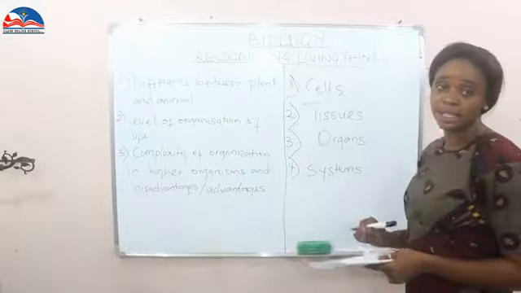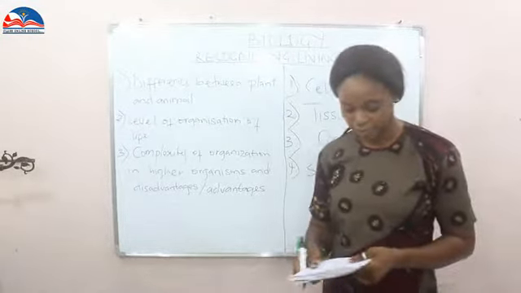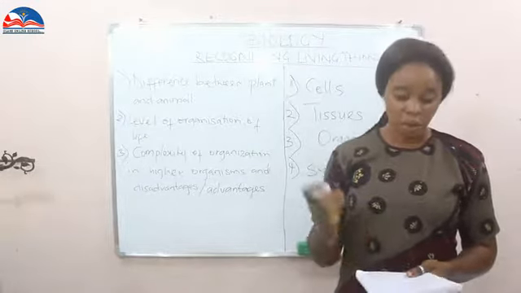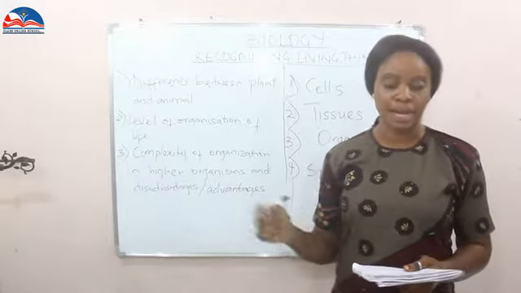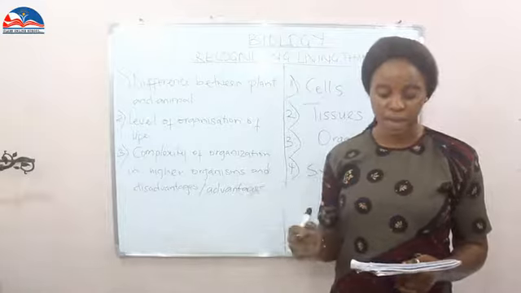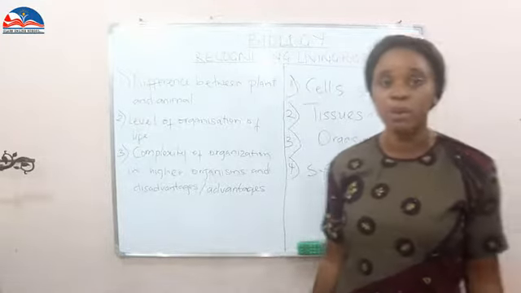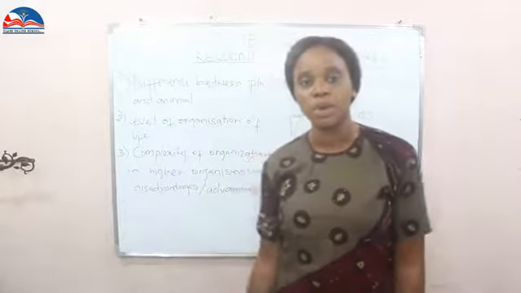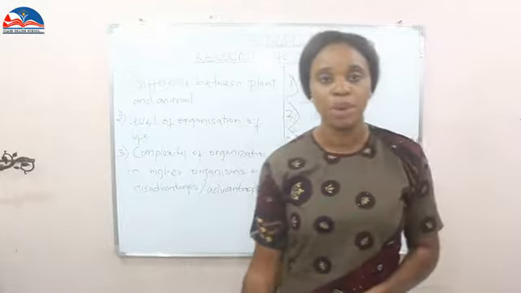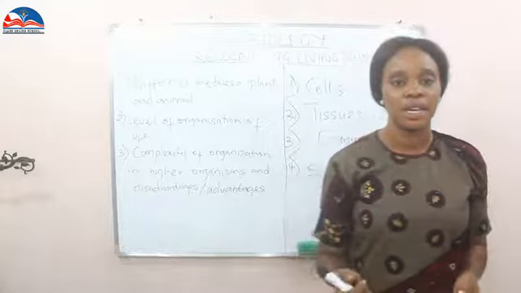Lastly, the systems. A system is a group of 2 or more organs that work together to perform a specific function for that organism. Example, we have the excretory system, we have the digestive system, we have the circulatory system, etc.